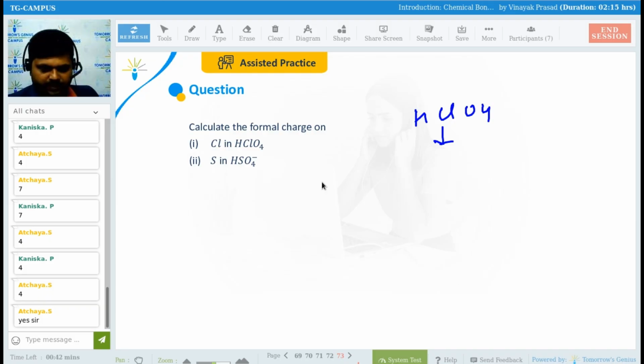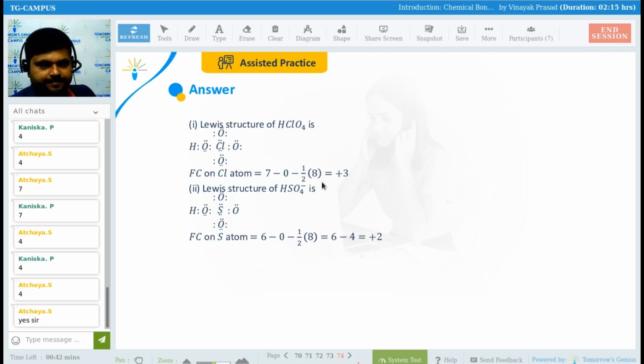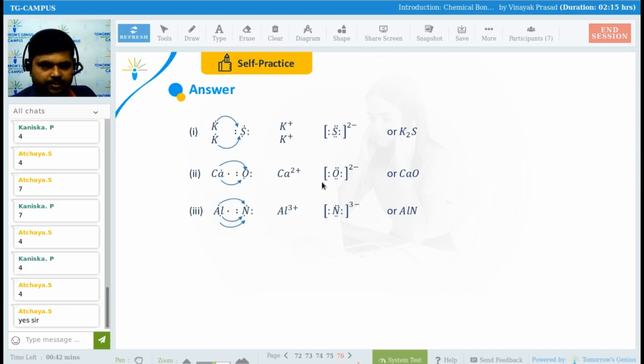Anil Dev 3, are you comfortable? Are you sure? Let's check the answer. Yes, very good answer that you have given, that is +3. So first draw the Lewis dot structure and then find the answer from there. Getting my point, guys? Okay.